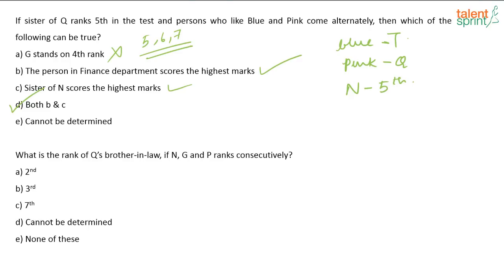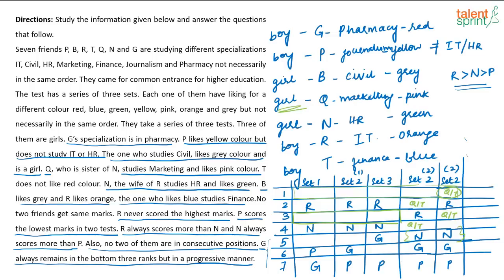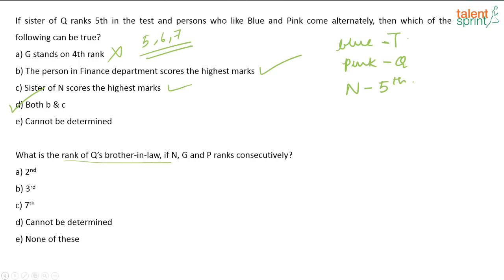Yes. Next, what is the rank of Q's brother-in-law if N, G and P rank consecutively? Again, who is Q's brother-in-law? That we have to find out, no? See, Q has a sister. Q and N are siblings, and it was given N is the wife of R. So, who is Q's brother-in-law? Q's brother-in-law is R. Okay, so Q's brother-in-law is R, and what is the question here? What is the rank of Q's brother-in-law?